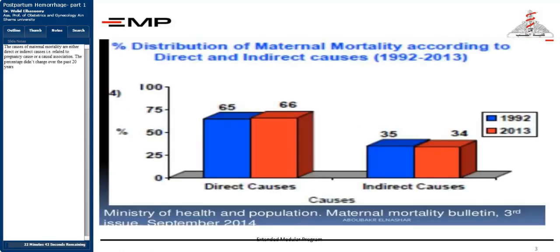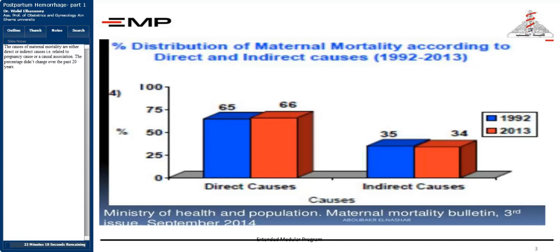This is a very important graph. This shows the causes of maternal mortality, which are either direct or indirect. The direct is related to a cause that is mainly during pregnancy, and an indirect cause may be due to a causal association with pregnancy. For example, she's crossing the street and a car hits her. This is an indirect cause of death.